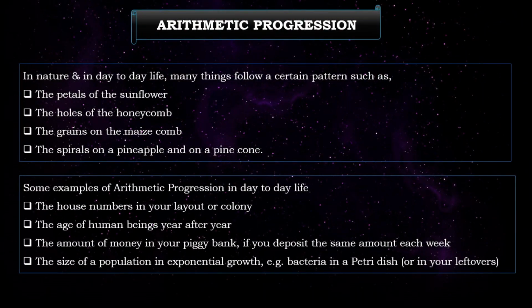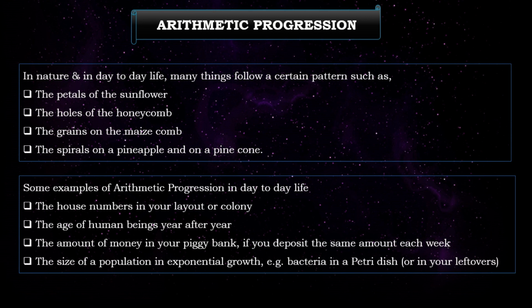So here I have given some of the real life examples where arithmetic progressions can be included. In nature and in day-to-day life, many things have certain patterns. Just like I have said, the petals of a sunflower, the holes of the honeycomb, the grains on the maize comb, the spirals on the pineapple and on the pine cone. Again, some of the examples are the house numbers in your layout or colony. Always there will be in increasing order, which can be considered as an arithmetic sequence.